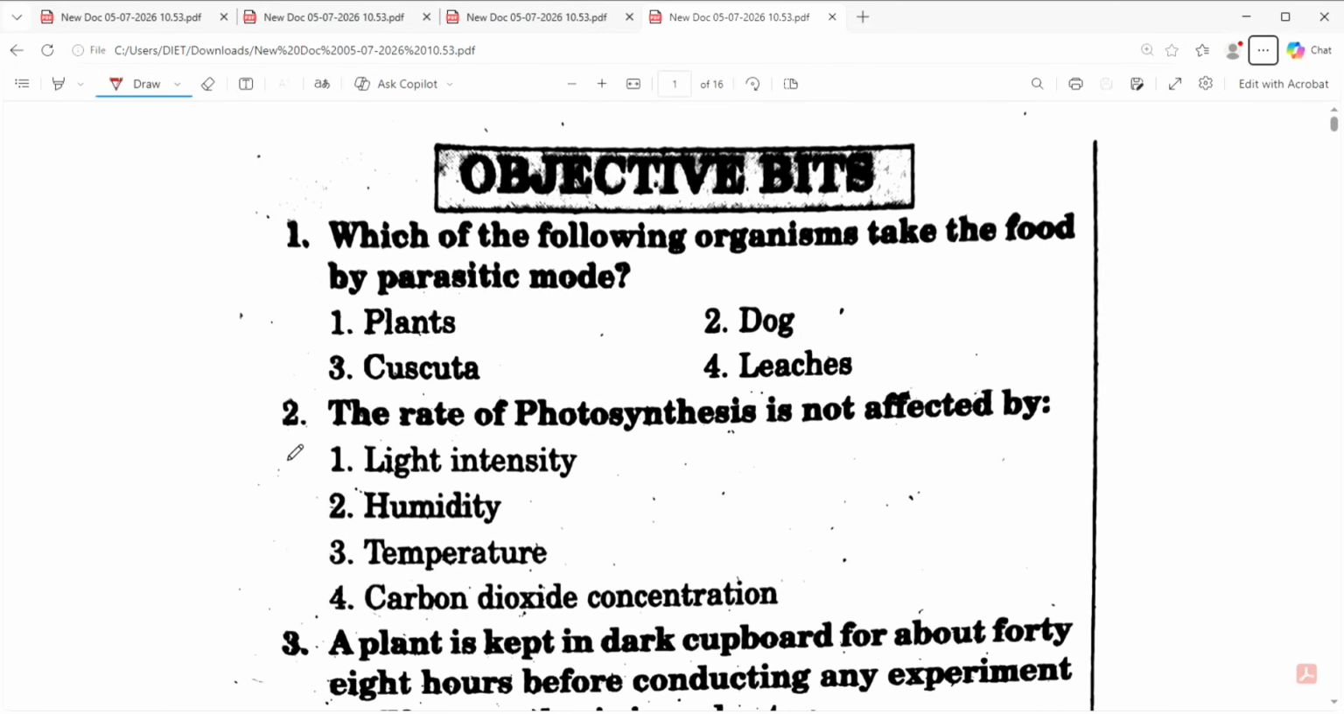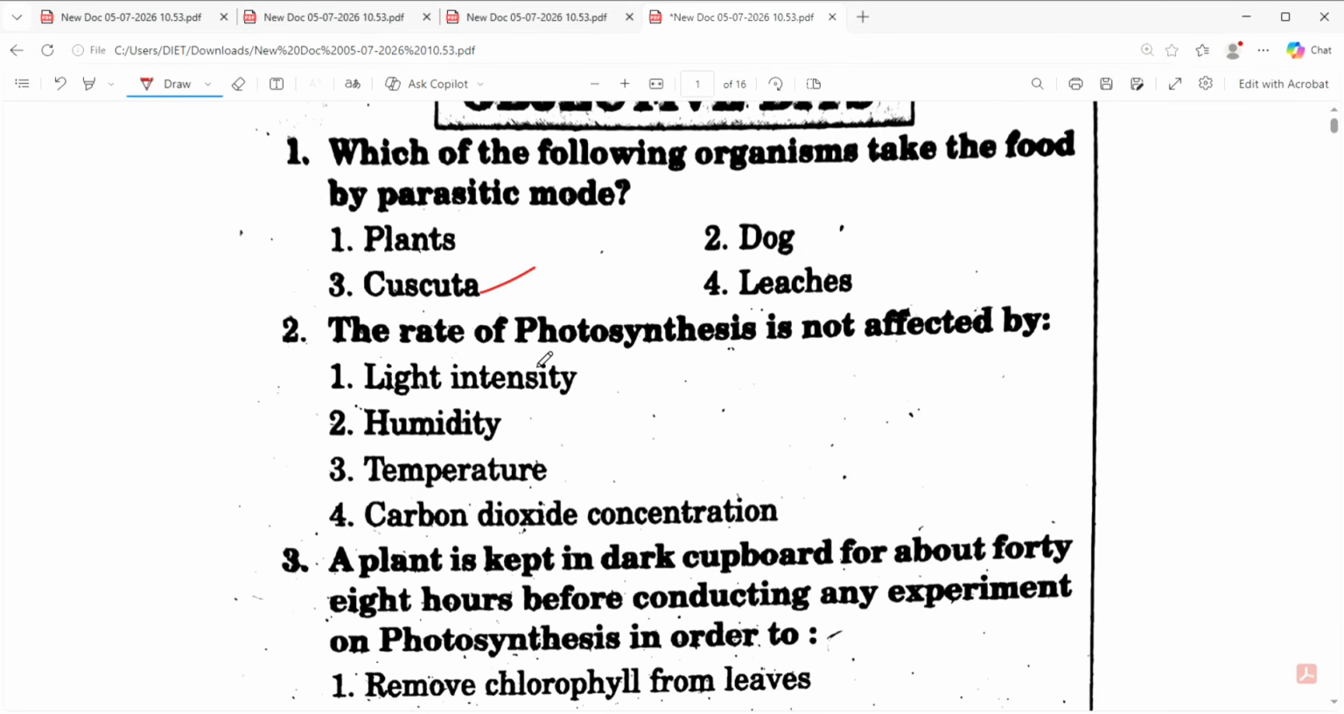Which of the following organisms take the food by parasitic mode? Plants, dogs, cuscuta, and leeches. When you see this one, definitely you will have a doubt about it. Cuscuta is a plant which grows on another plant, so it is a parasite. Parasite means which depends upon others.